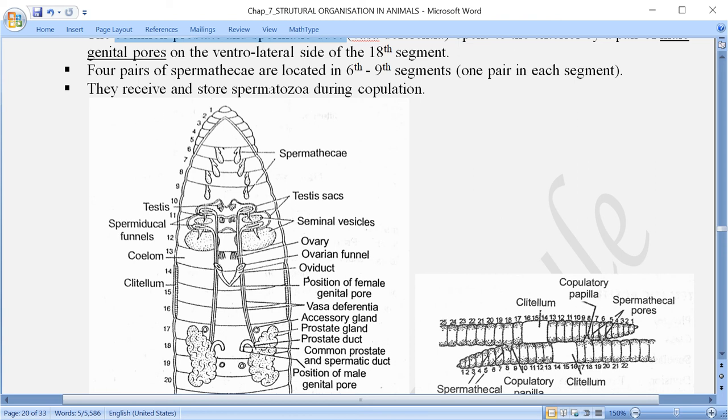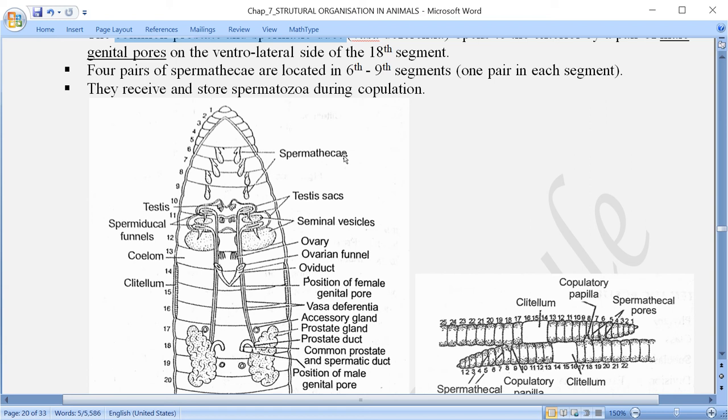So here what I was talking about, spermatheca. Spermatheca is located in the 6th, 7th, 8th and 9th segment, and they are in pairs. Means 4 pairs of spermathecas are present, which receive the spermatozoa and store them.